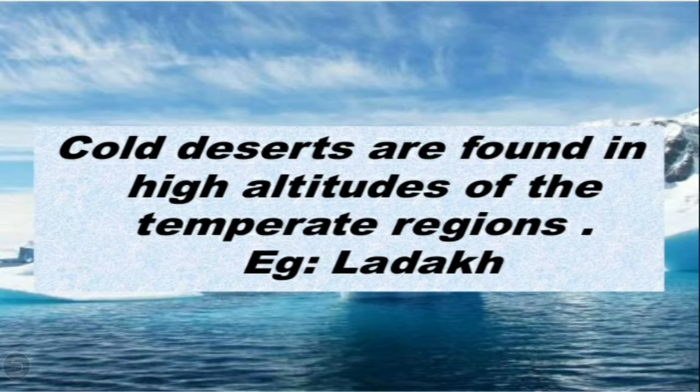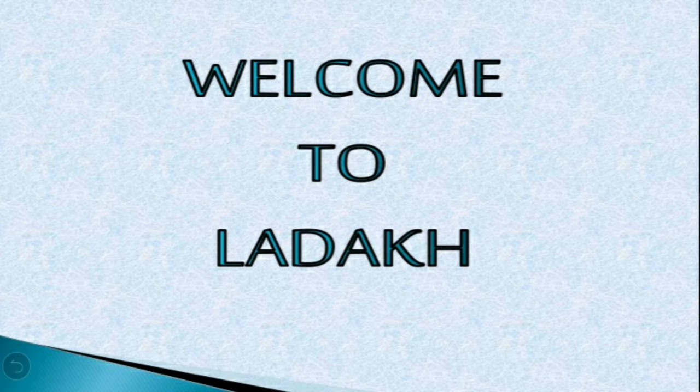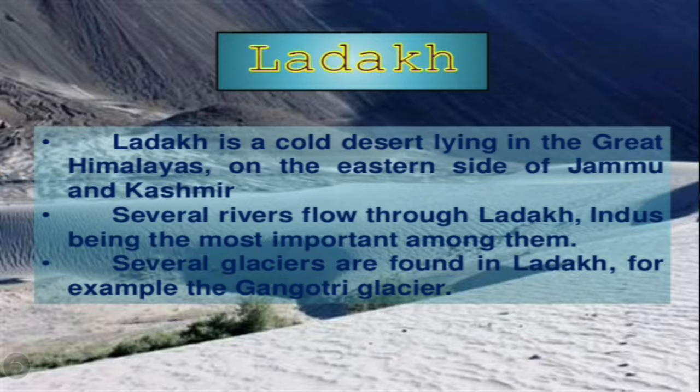So children, cold deserts are found in high altitudes of the temperate regions. And the best example of cold desert is Ladakh. So let's go to Ladakh and study about its various features.